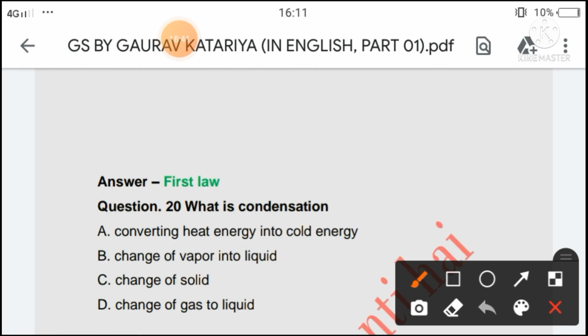Next question is, what is condensation? Option A, converting heat energy into cold energy. Option B is change of vapor into liquid. Or option C, change of solid, or option D, change of gas to liquid. So the right answer of this question will be option D, change of gas to liquid.